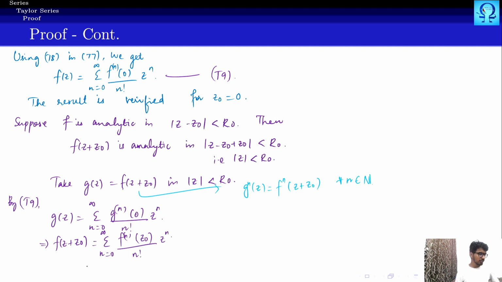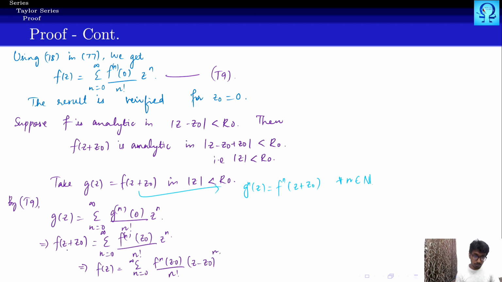Then the result is true that f(z) equals summation n runs from 0 to infinity, and we are almost done. That's it, right? So this is the nth derivative of f at z0 upon n factorial multiplied with (z − z0) to the power n.